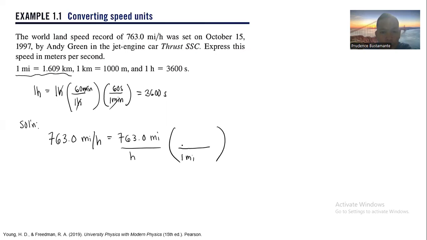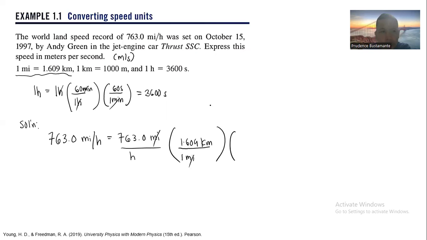This is equal to 1.609 kilometers. Then we can cancel the mile. You have now kilometers per hour. However, our target variable is meters per second. You need to convert this into meters.